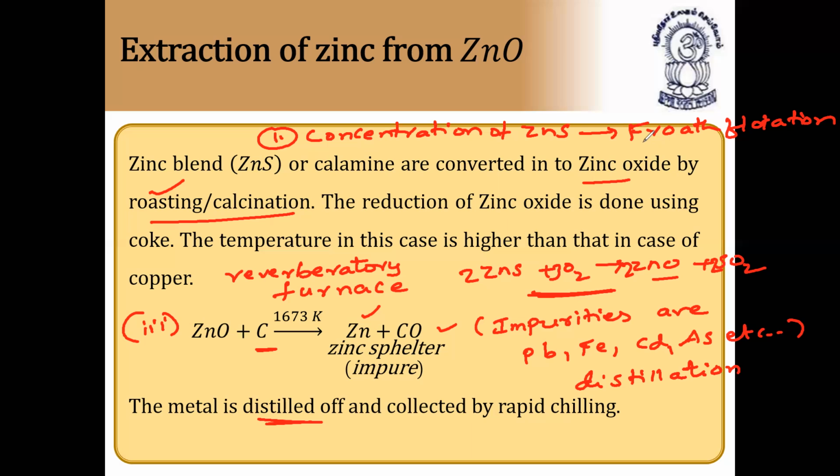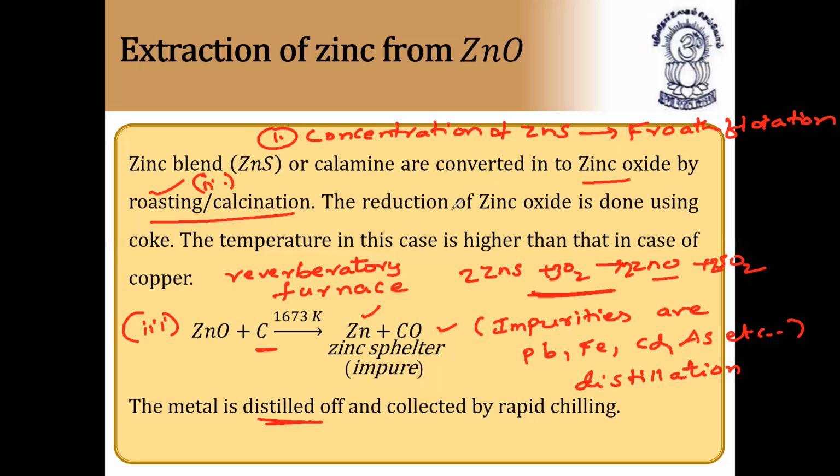Since we have already discussed what the froth flotation process is, I'm not discussing it here. So zinc sulfide is taken and is concentrated by means of the froth flotation process. Second one, step two. So in step two, what happens? The concentrated zinc sulfide ore is taken in a reverberatory furnace and then undergoes roasting.